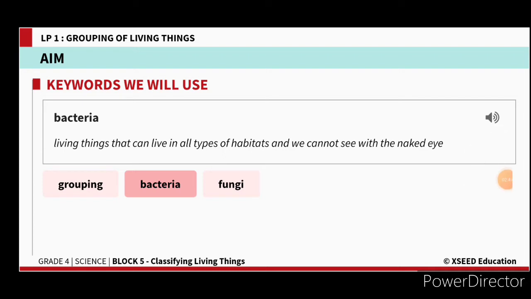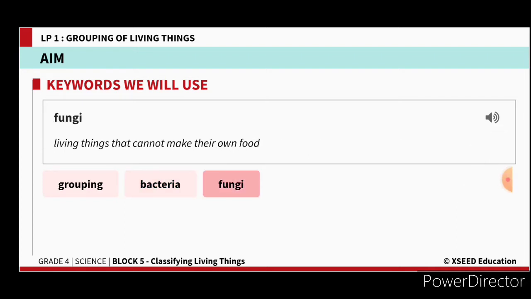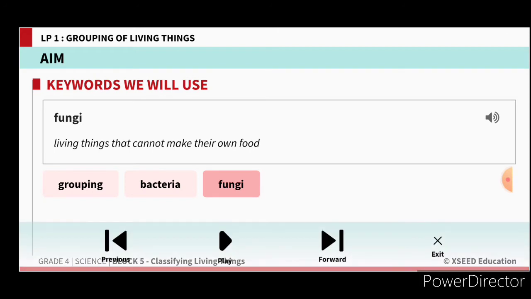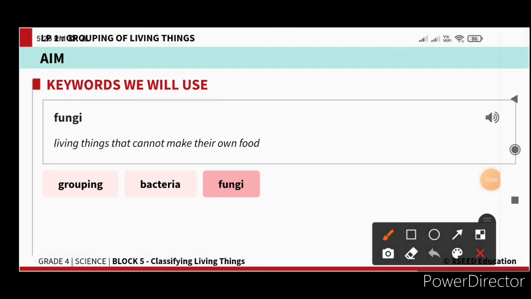Fungi means living things that cannot make their own food. They depend on organic matter. Organic matter means dead and decayed parts of plants and animals. So fungi depend on that organic matter. Bacteria cannot be seen with the naked eye; we use only a microscope to see them.